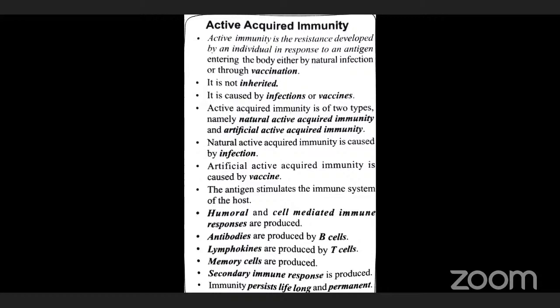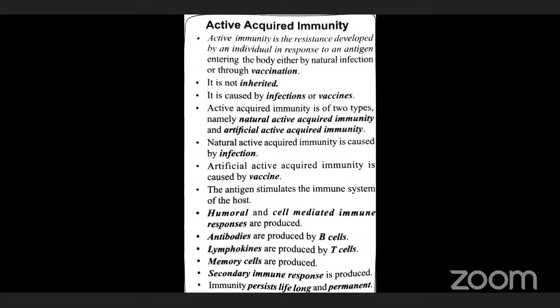When pathogens or vaccines enter the body, they are recognized as foreign antigens by the immune system. Antigen means a foreign particle. When foreign things like organisms or dust, which cause unwanted disease, enter, they are first recognized by the immune system.